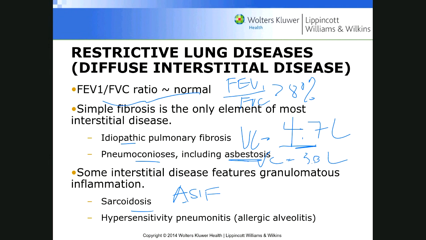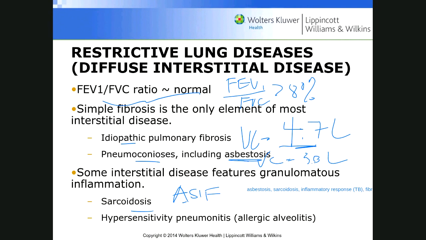Sarcoidosis, you can see here, is an inflammatory response, very similar to, you can say, too much inflammatory response. In this case, it could be TB, for example. You have granulomas, which could lead to restrictive lung disease, and the last one is fibrosis.